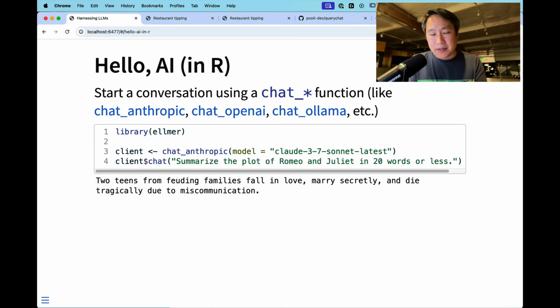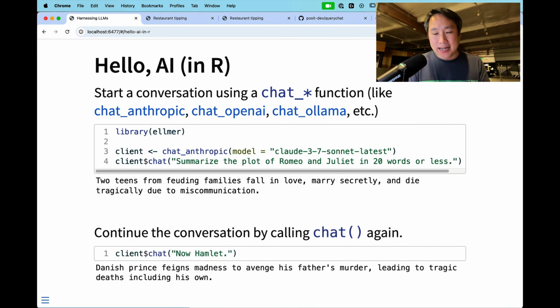Another interesting thing about this client variable is it is not just a way to ask questions, it is a way to carry on a conversation. So you can call chat multiple times, and each subsequent call is like the next question in this ongoing conversation. So here I say, now Hamlet. This is not just me asking context-free, hey model, now Hamlet. It is a follow-on to the previous question about Romeo and Juliet, so it knows how to answer with a summary of 20 words or less.